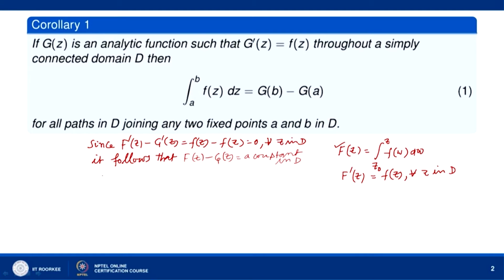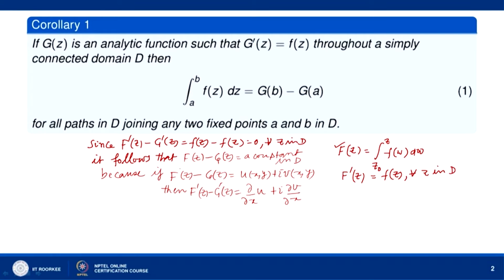It is equal to a constant, because if F(z) minus g(z) is equal to, say, u(x,y) plus i v(x,y), then we know that since F(z) and g(z) are analytic functions in D, F(z) minus g(z) is an analytic function in D, and therefore F prime z minus g prime z, that is the derivative of F(z) minus g(z), is equal to the partial derivative of u with respect to x plus i times the partial derivative of v with respect to x.